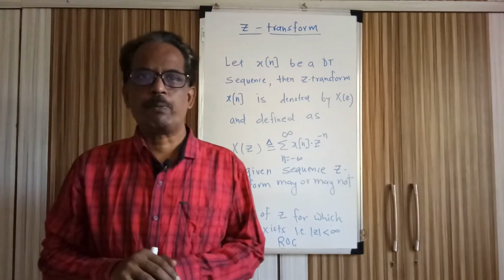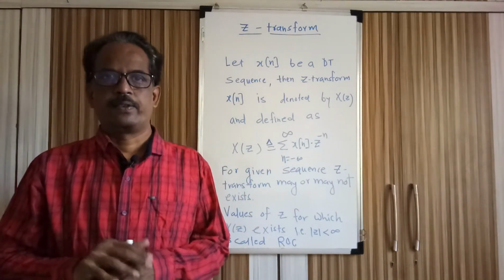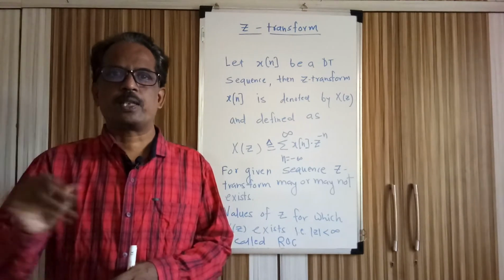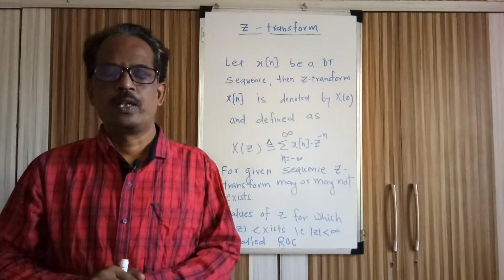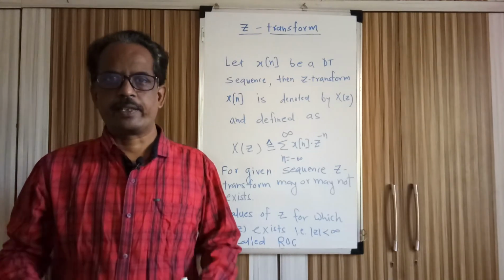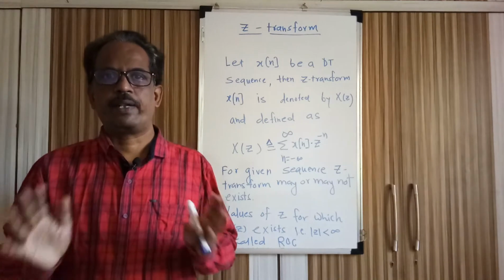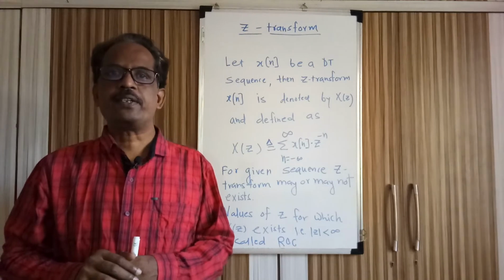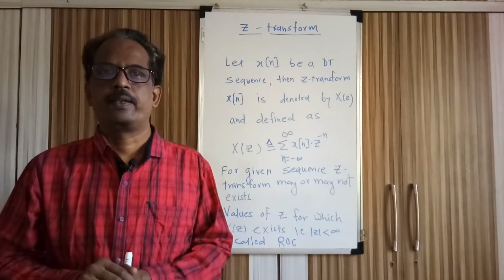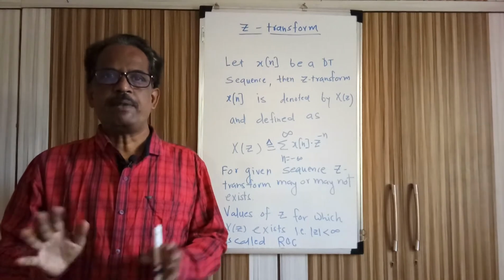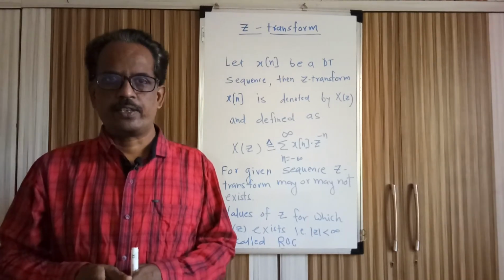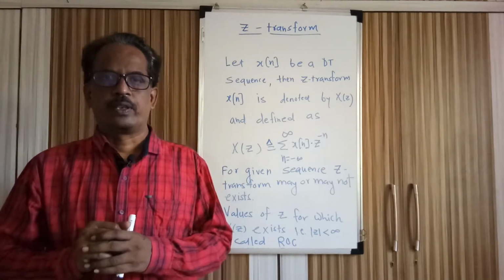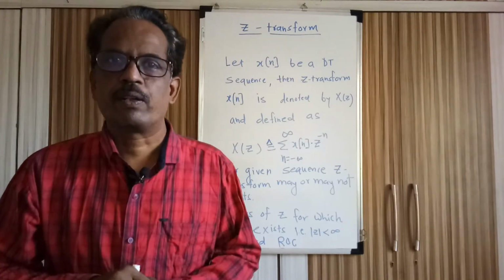X of z may not be possible for all values of z, but there is some region for which Z transform is possible, and some region for which it is not possible. So region of convergence is nothing but the set of values of z for which X of z exists, that is, the mod of X of z is less than infinity. Those values of z are called the region of convergence.